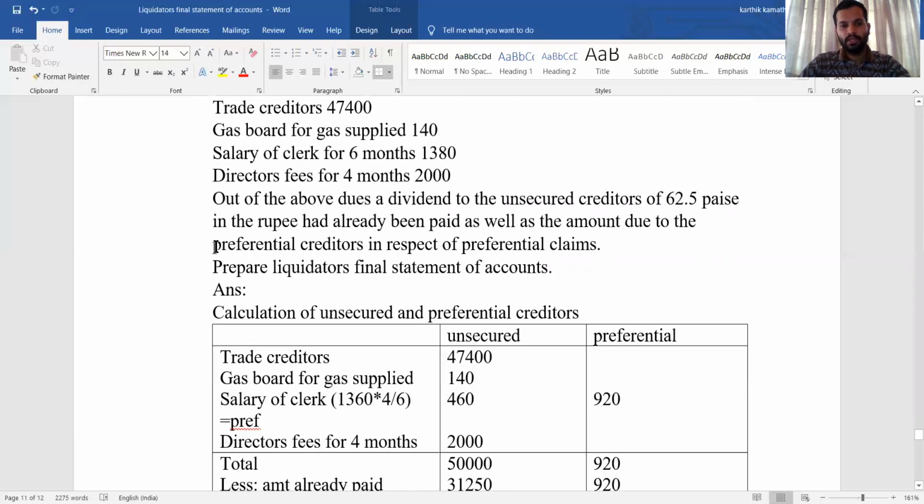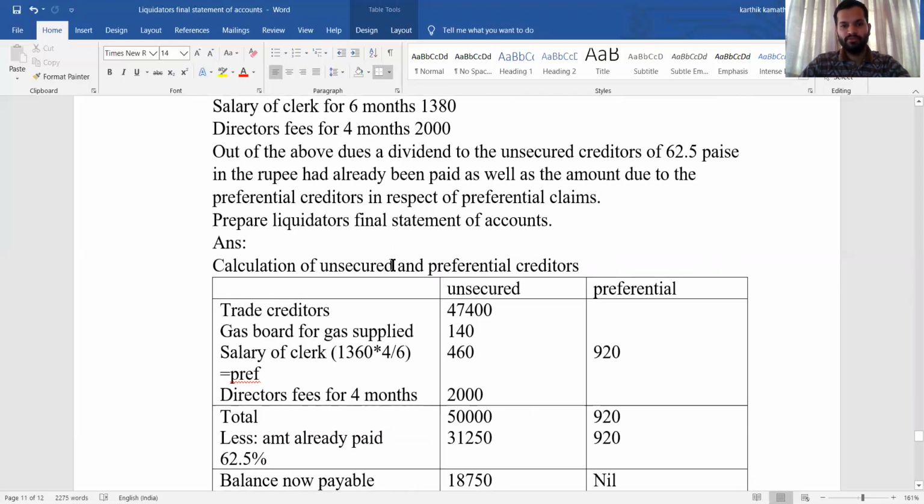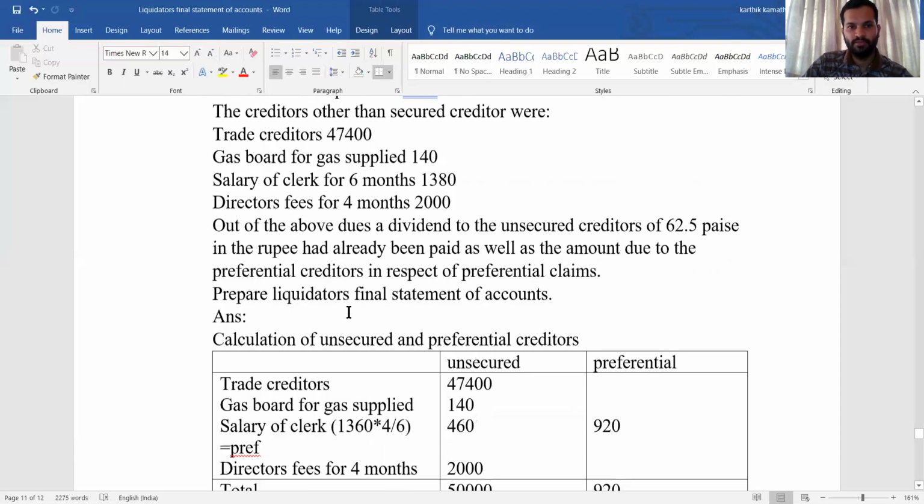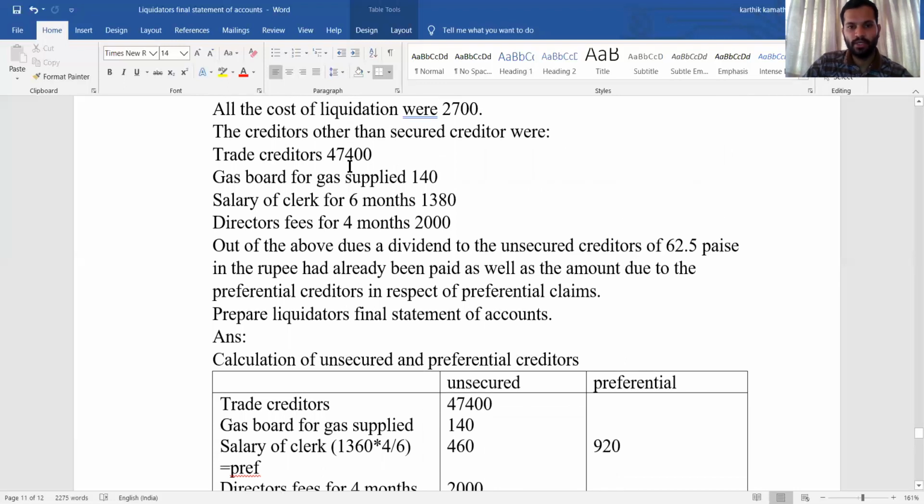So in this problem, the first thing is the working note. The answer: calculation of unsecured and preferential creditor. First do the bifurcation into unsecured creditor and preferential creditor. So first is trade creditor, that is fully unsecured. Write it under the unsecured column, 47,400. Gas board for gas supplied, that is also fully unsecured, because it is not given in the rule as a preferential, so fully unsecured, 140.